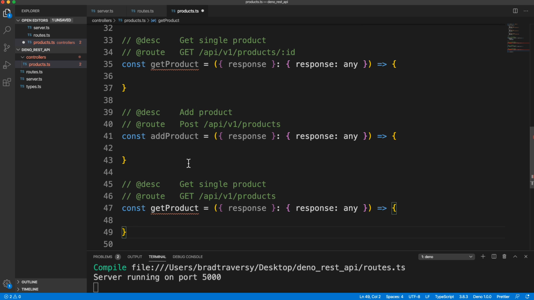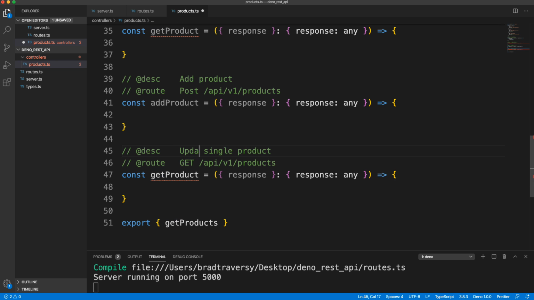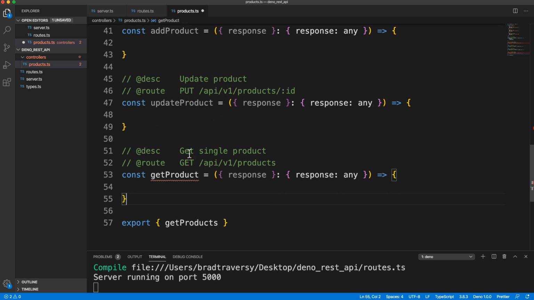Okay, we'll paste this in again, and then this is going to be to update a product, which is going to be a put request to product slash and then an ID param, and we'll call this update. So I'm just creating these first, and then the last one we'll do is the delete. So this one will be deleteProduct, which will be a delete request to product slash and then the ID, and we'll change this to delete.